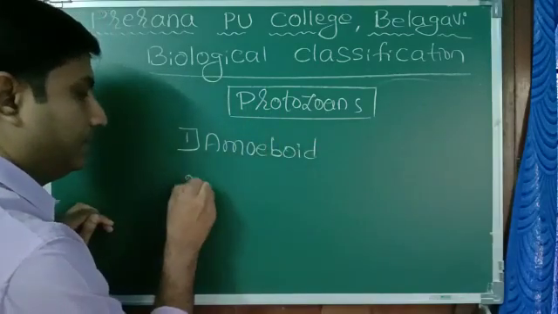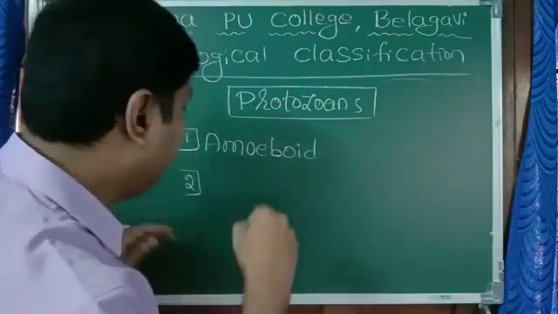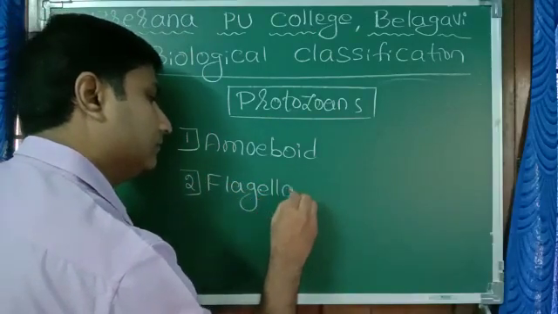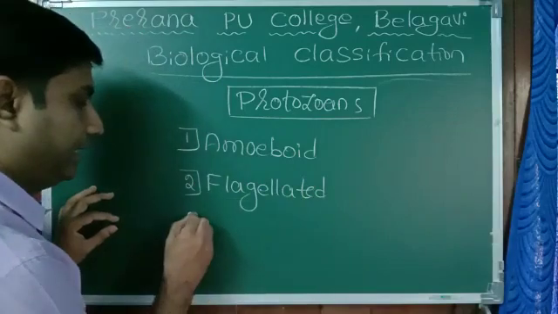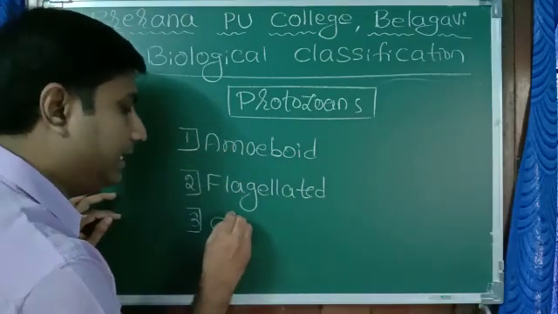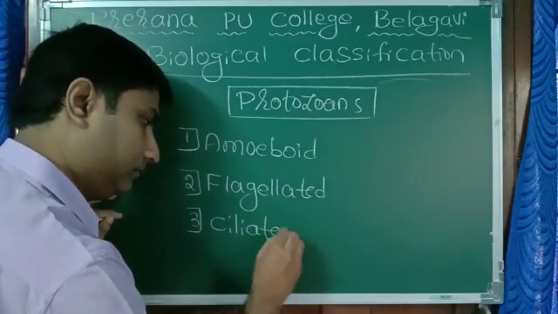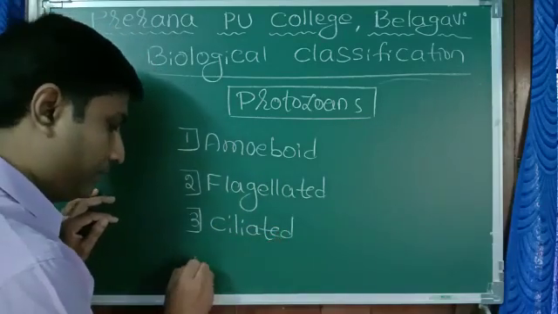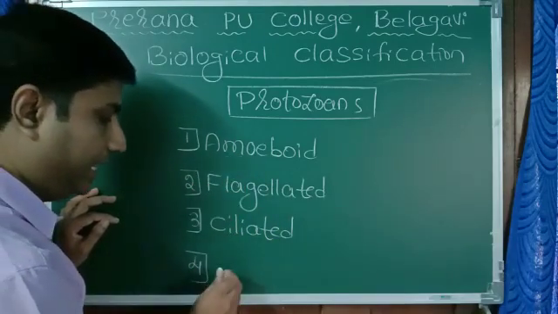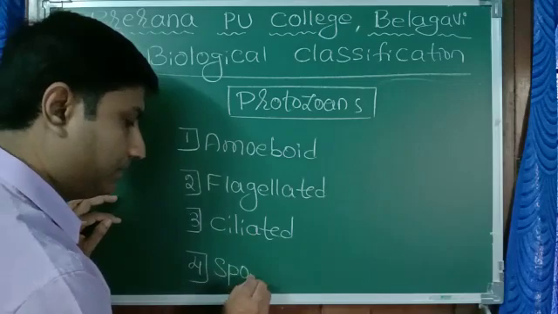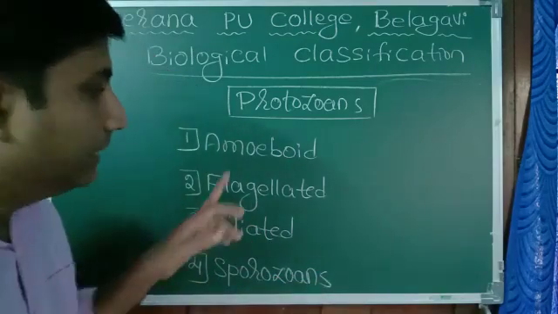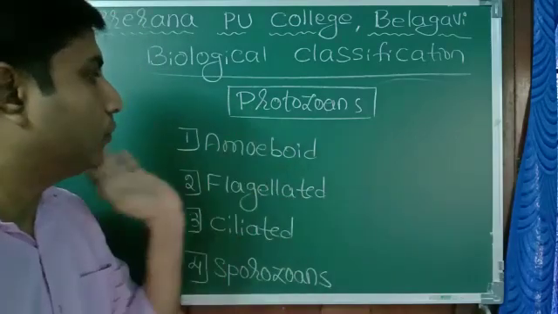Amoeboid protozoa. Second one is flagellated. Third one is ciliated. Fourth one is sporozoans. These are four types of protozoans.